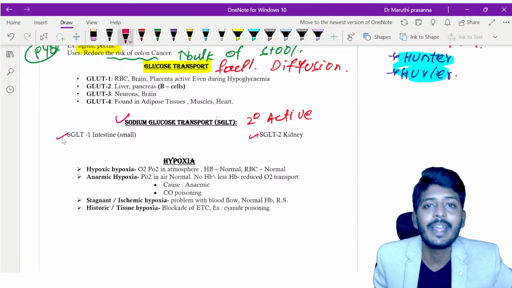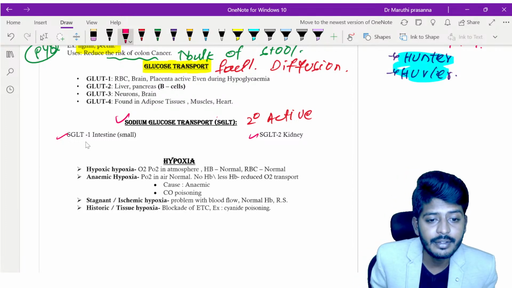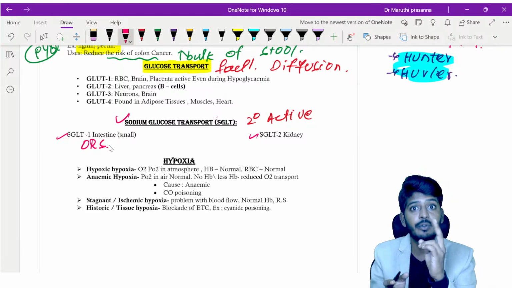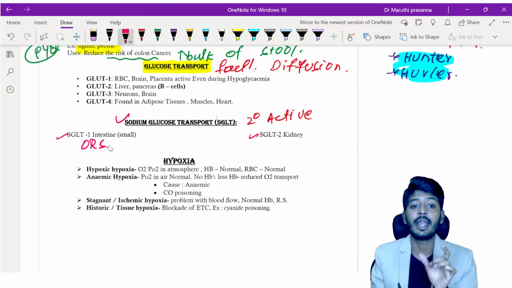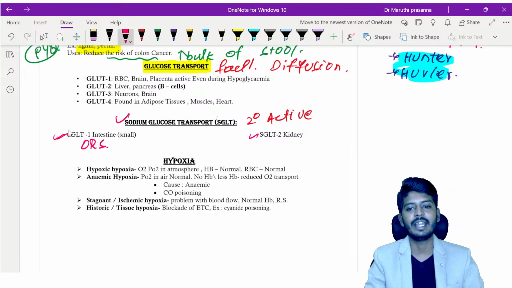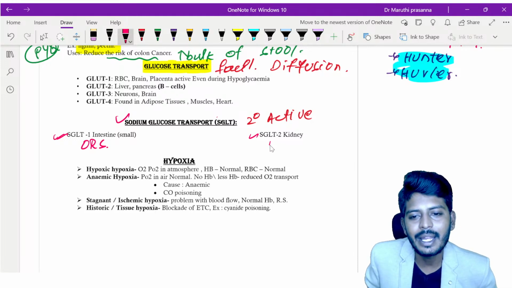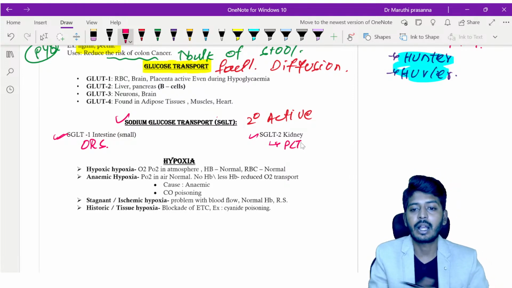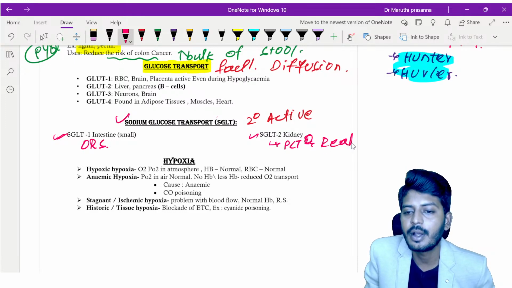For example, whenever we are giving ORS, oral rehydration solution, it is rapidly absorbed. Why? ORS consists of two major constituents, glucose and sodium. So ORS will be rapidly absorbed because of the SGLT1 transporter, which is located in the intestine. And when we look at SGLT2 in the kidneys, I want you to be very specific. They are located in the proximal convoluted tubule. So in the PCT, if you activate SGLT2, they will cause the reabsorption of what?